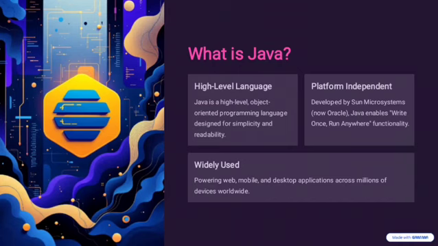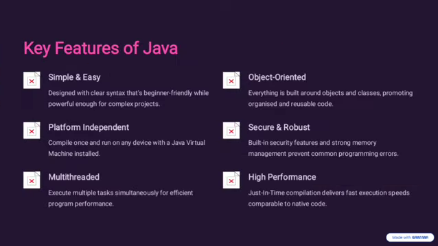Java is widely used in banking systems, e-commerce websites, Android apps, and enterprise software applications. In real-world usage, it is used in ATM systems, online shopping, that is Amazon-like platforms. Next, features of Java. Simple and easy. The first one is it is designed with clear syntax, beginner friendly while powerful enough for complex projects. That is, it removes complex features like pointers and overloading. It is easier for beginners with less programming errors.